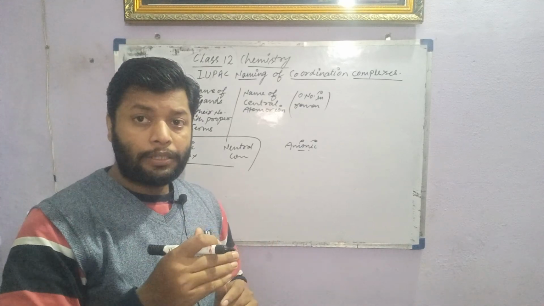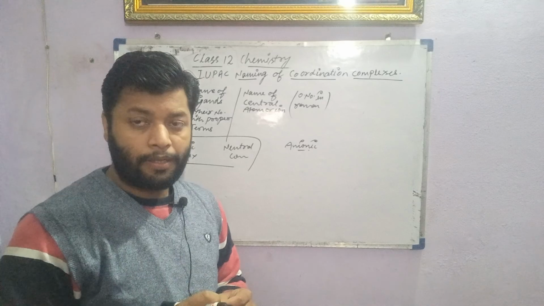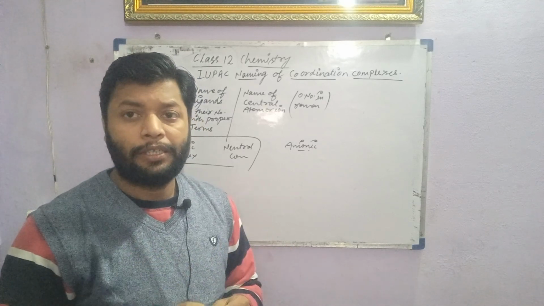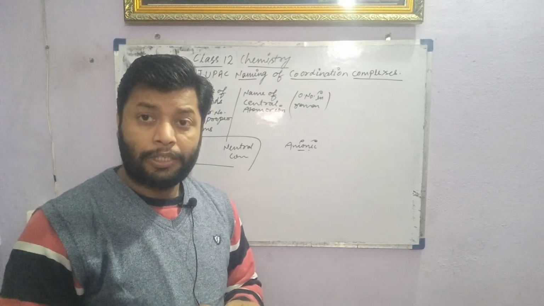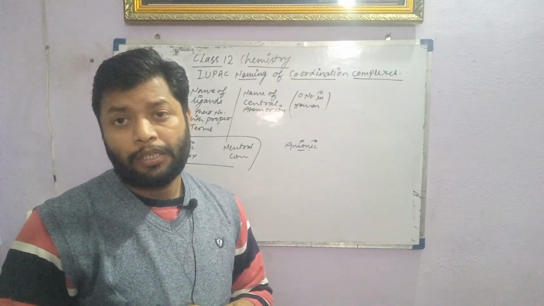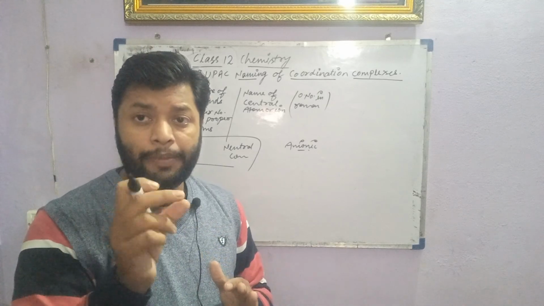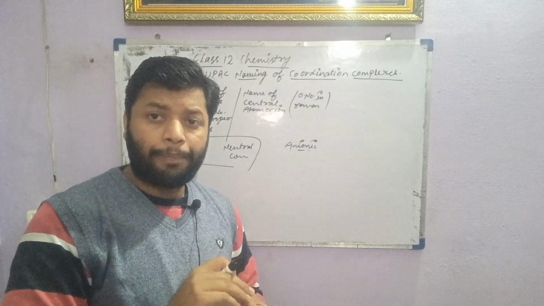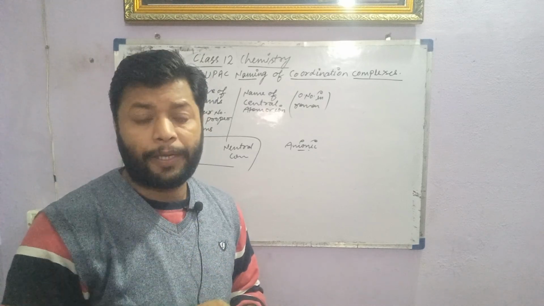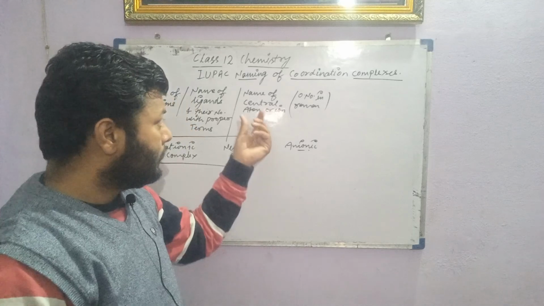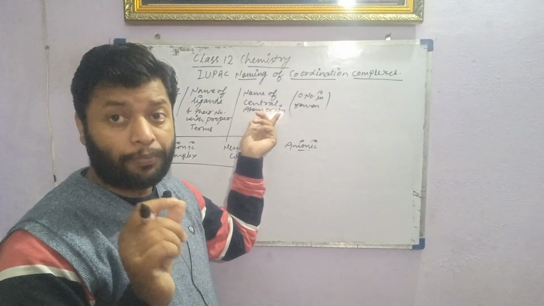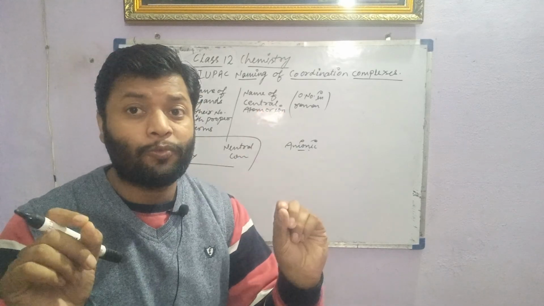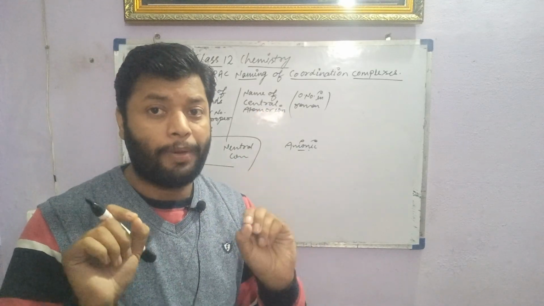The name must end with ATE. Cobalt can be written as cobaltate, iron as ferrate, nickel as nickelate, zinc as zincate, chromium as chromate, and platinum as platinate. Copper is cuprate. This special term is called a suffix, used for anionic complexes only.